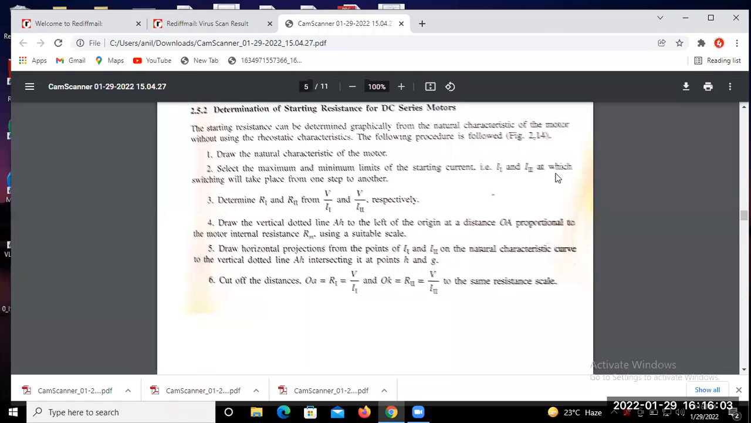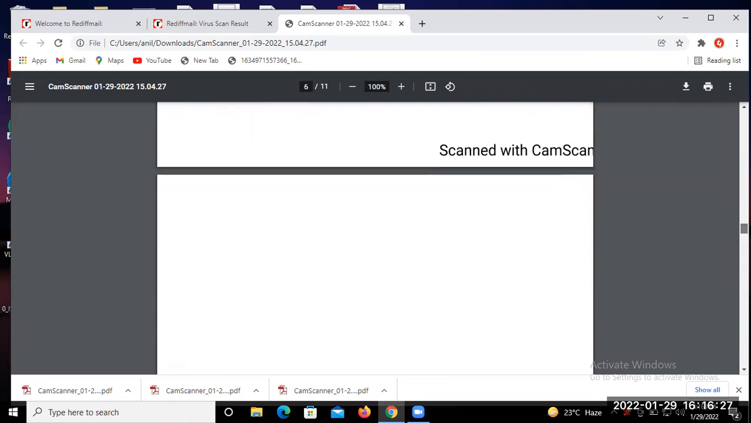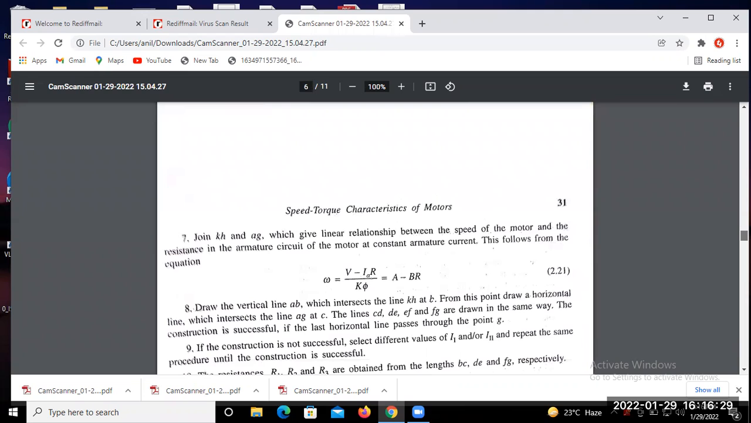Actually या तो तुम लोग 3 point starter, 4 point starter पढ़ा होगा मशीन में। पढ़ा है ना? So this is the starting method for the DC series motor. How we can add resistance at the starting point to reduce the starting current. Otherwise, it is difficult to start. Okay.